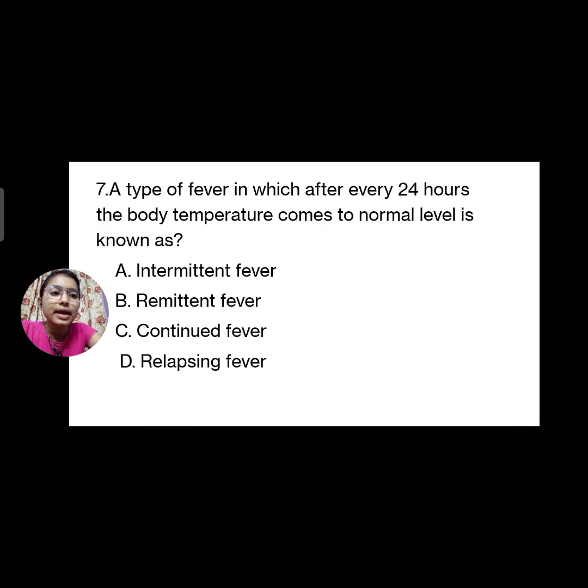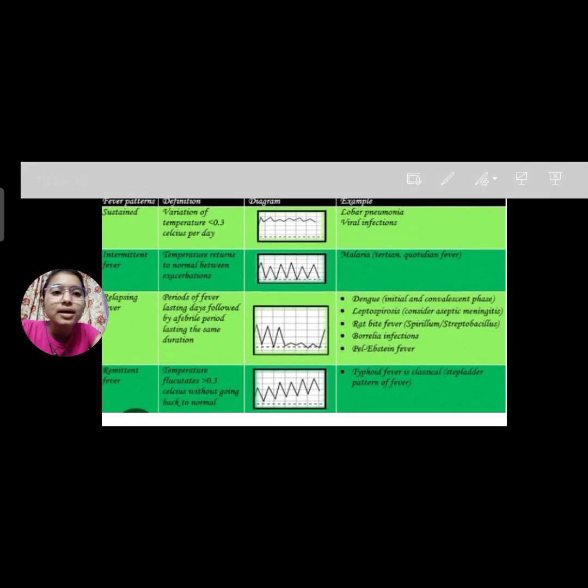Now the next question. We already discussed sustained fever, and always remember this diagram: variation of temperature less than 0.3 degrees Celsius per day, which means there will be an increase and a decrease of temperature, but not more than 0.3. Examples are viral infection and lobar pneumonia.